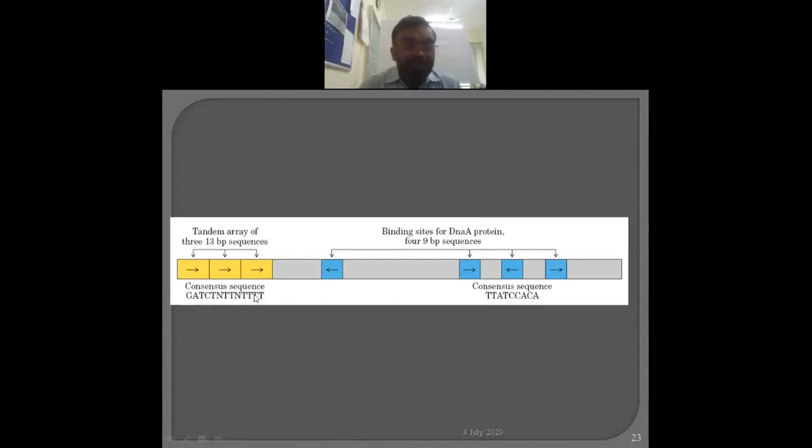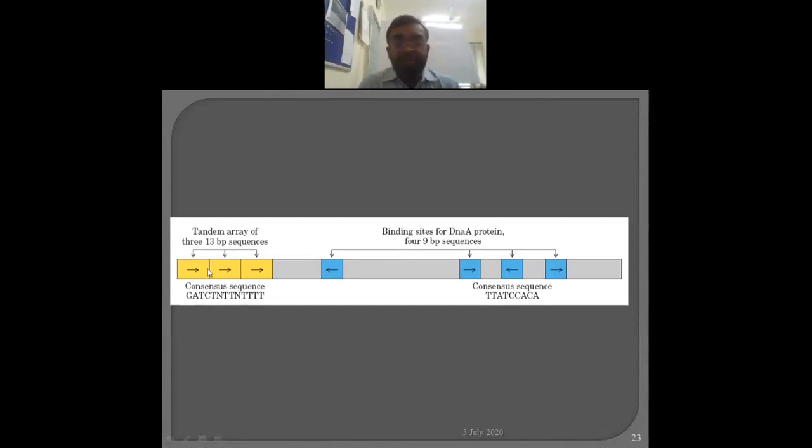This region consists of a lot of T, AT, and you know that AT pairing is safer to break, or you can say it gets broken more easily compared to G plus C. A and T are bound by two hydrogen bonds, and breaking them is quite simpler and safer as far as the cell is concerned.